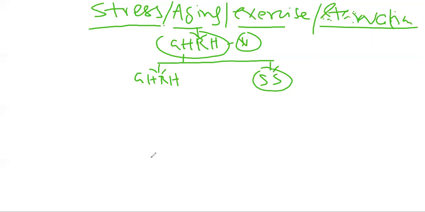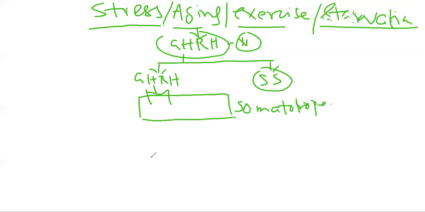This growth hormone releasing hormone will work on the somatotrope. So the somatotrope is the cell where this growth hormone releasing hormone will work, and ultimately what hormone will be synthesized from here? Of course it is the growth hormone.